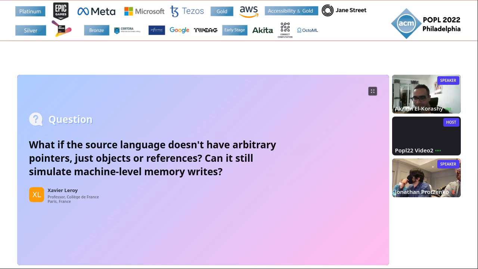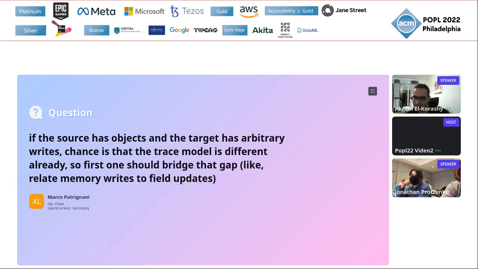I'm seeing Marco Patrignani commenting, and he has done some work on this in the past. The source has objects and the target has authorized changes, so the trace model is different already. Yes, exactly. So it's either the trace model is different already, and then that manifests as the proof burden of how to actually relate traces. What does it mean even to relate traces?